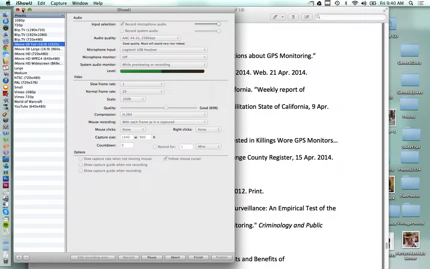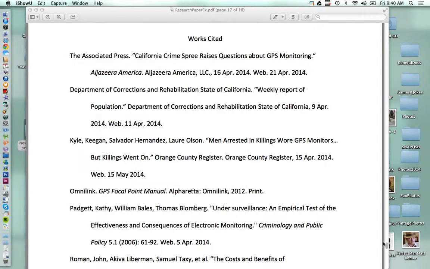Hi, Dr. Montaigne here. I'm going to show you how to match up your Works Cited page with your citations in your essay. Okay, here we have a Works Cited page, and there are a variety of authors.